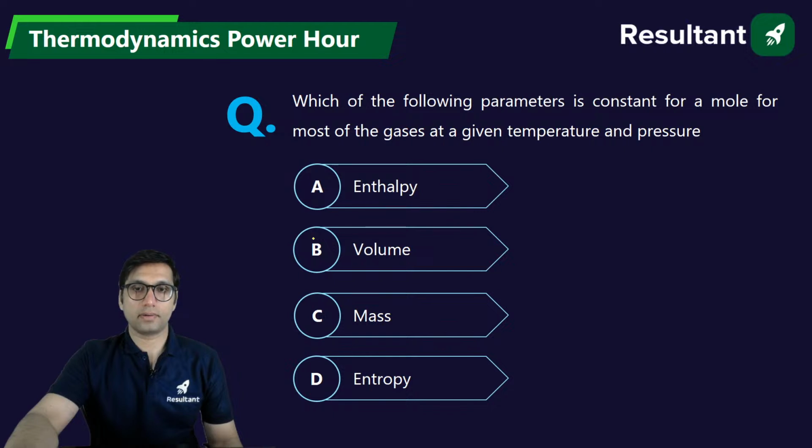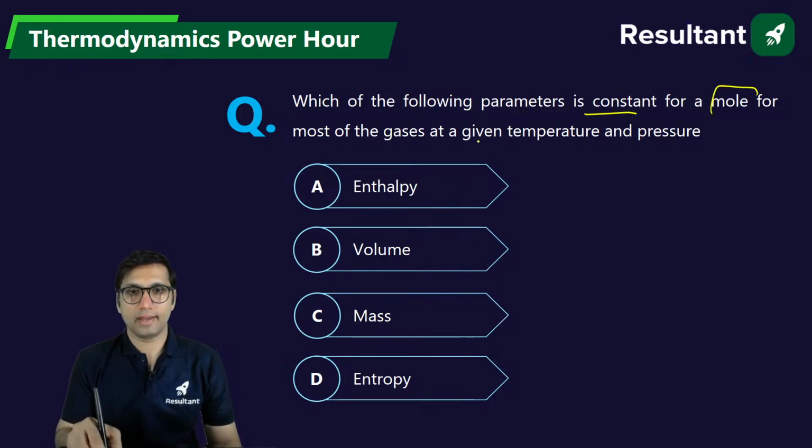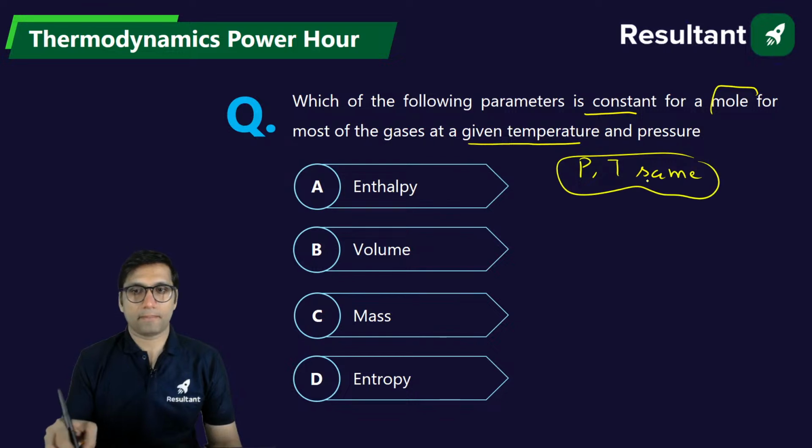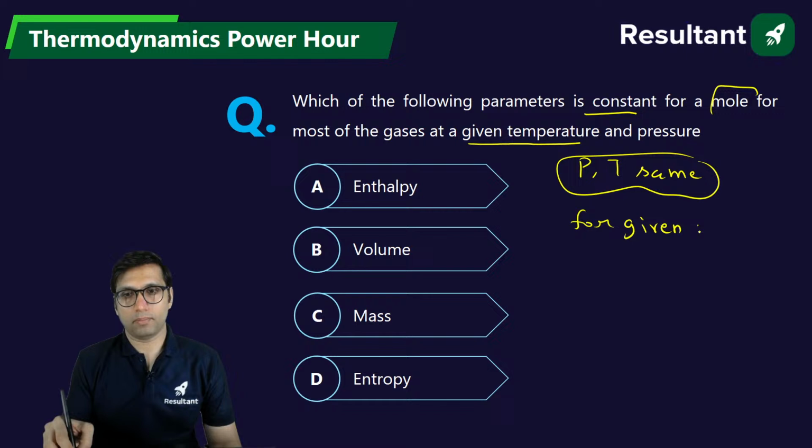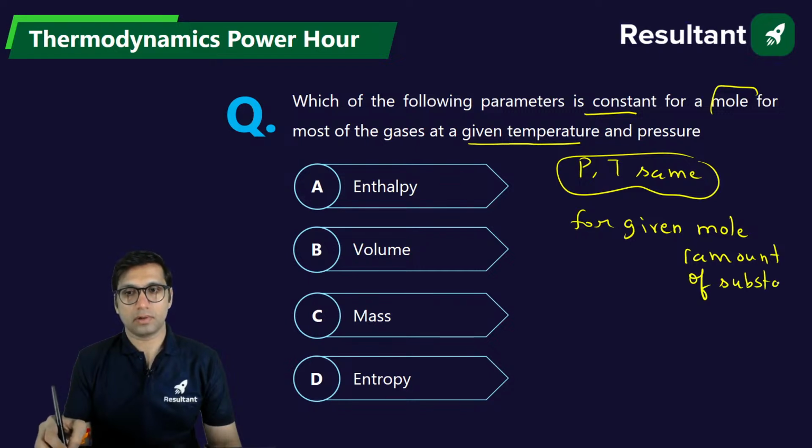That means if pressure and temperature are kept same, then for a given mole, mole means amount of substance, which parameter will be constant?